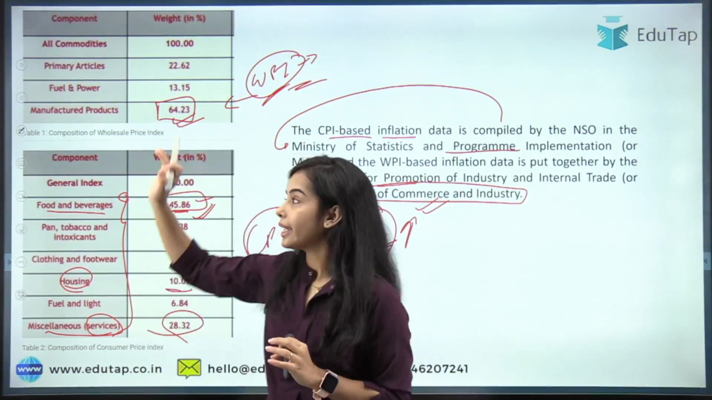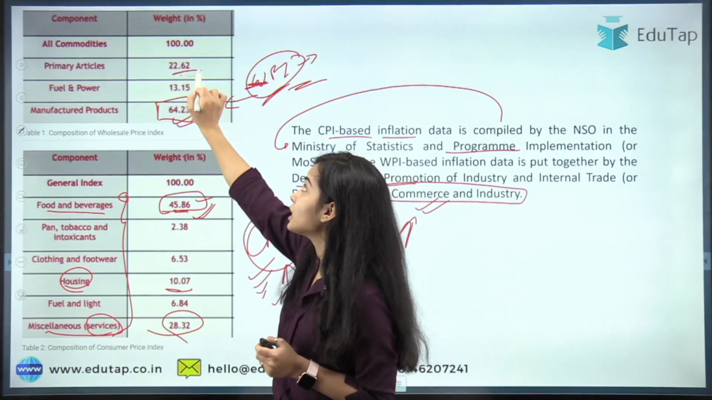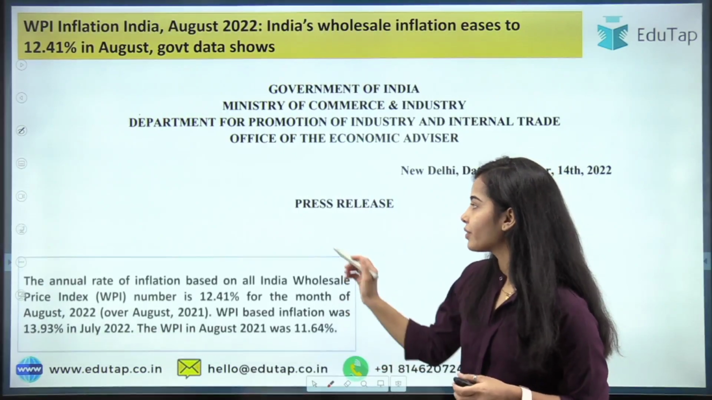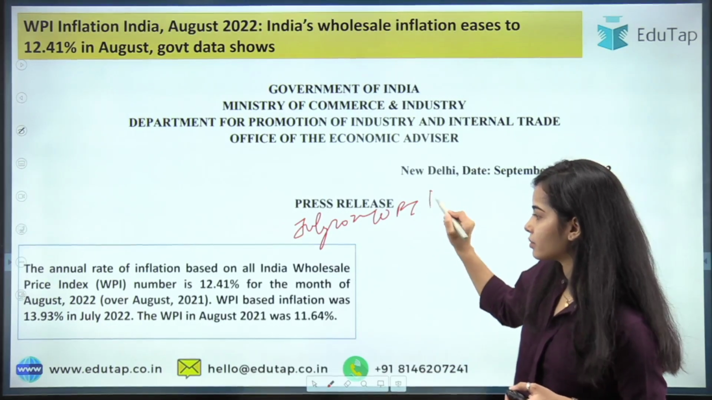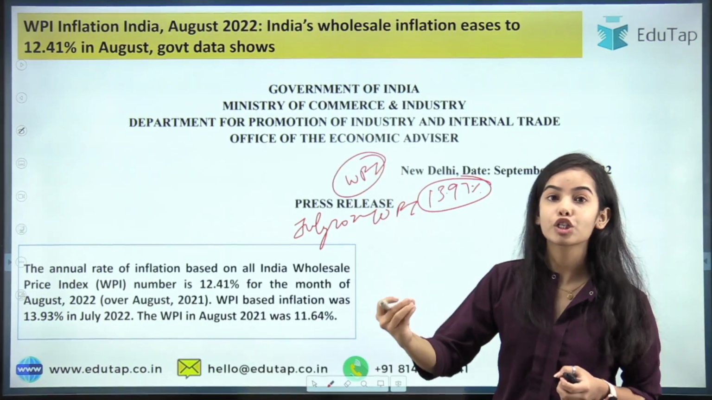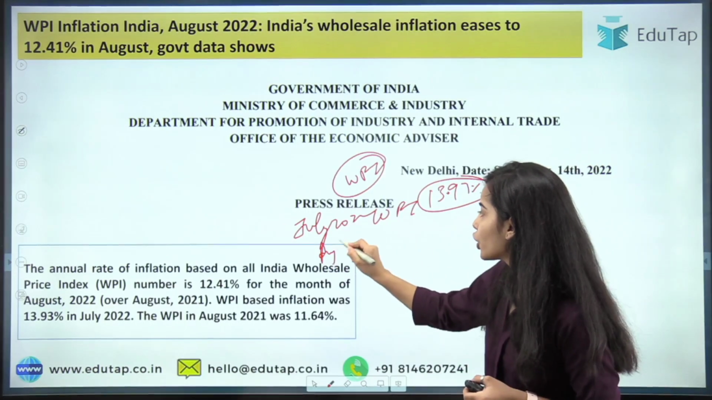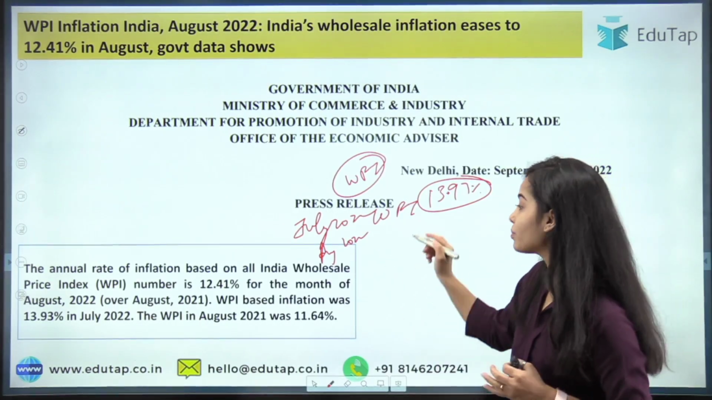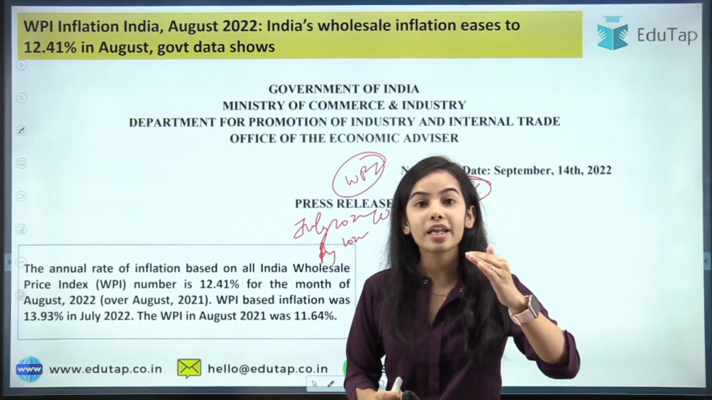Now the WPI has given the primary articles, that is it includes the food, etc., the lower weightage. The higher weightage is given to manufactured products, and that's why here we will see that in July 2022 the WPI was 13.93%. Okay, the wholesale price index, the wholesale inflation was 13.93%, nearly 14%. But in August 2022, the wholesale inflation came down to 12.41%. So when the retail inflation is rising, the wholesale inflation is decreasing.